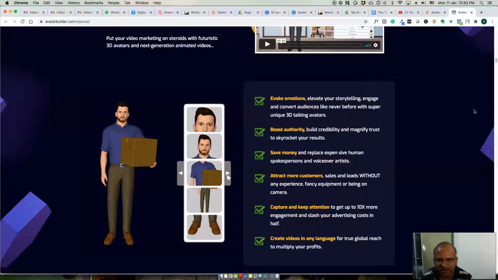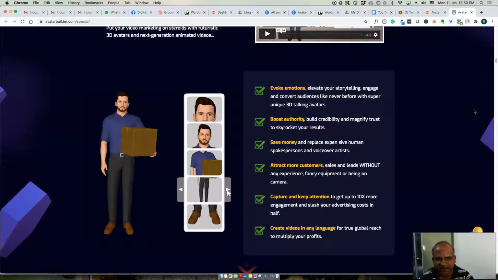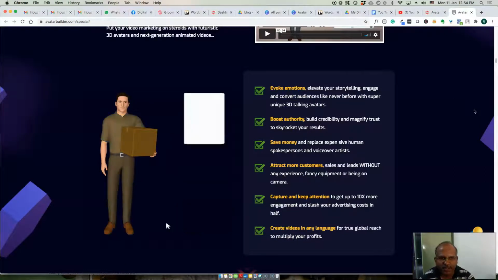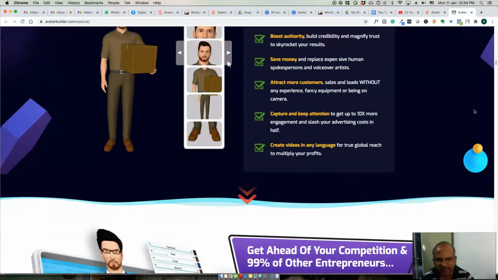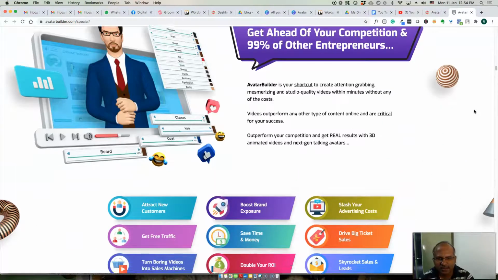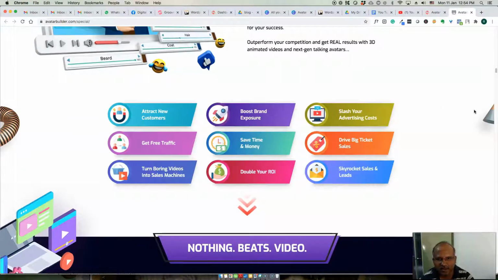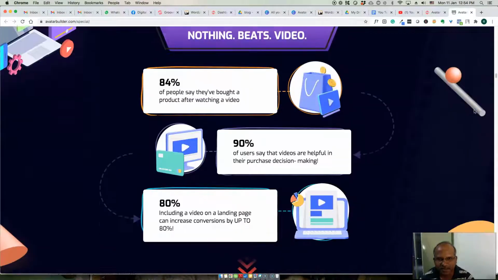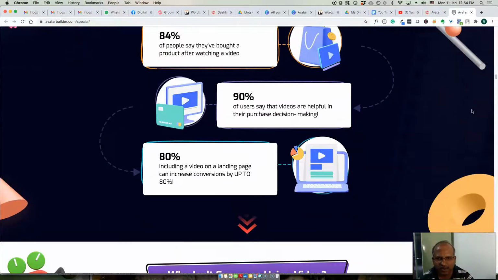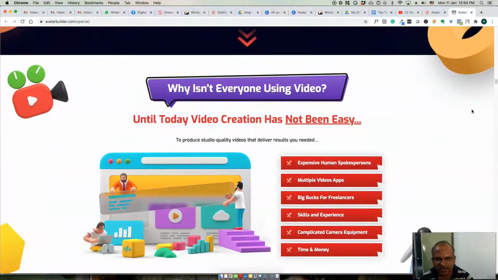So you can build your own custom avatars using this software. If you already have some experience in video marketing and how you are creating your sales videos, this software is highly useful. But if you are just getting started on video marketing, maybe you need to master video marketing first before you start using this software, so you can get ahead of your competition using these stunning looking avatars. Video is getting more popular nowadays, so this will be highly useful.